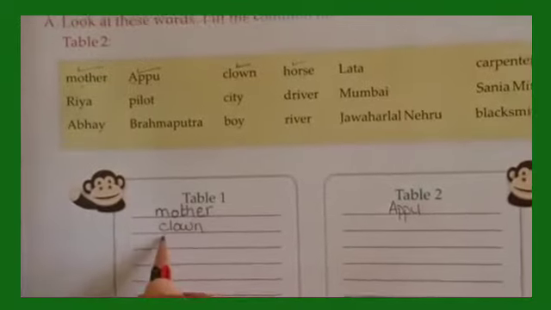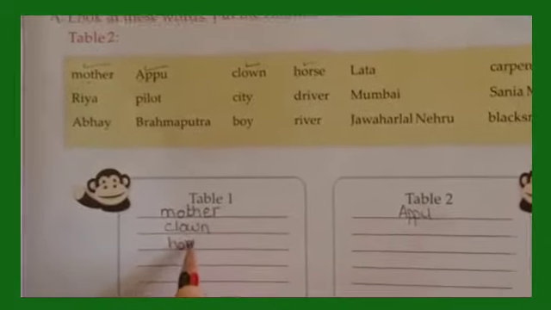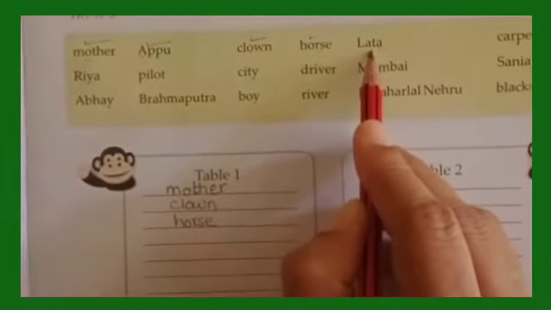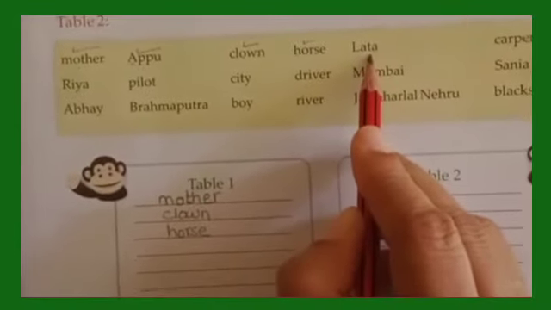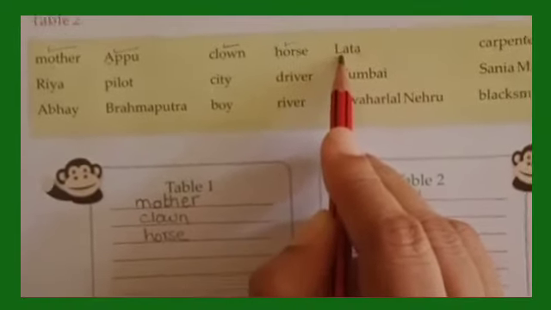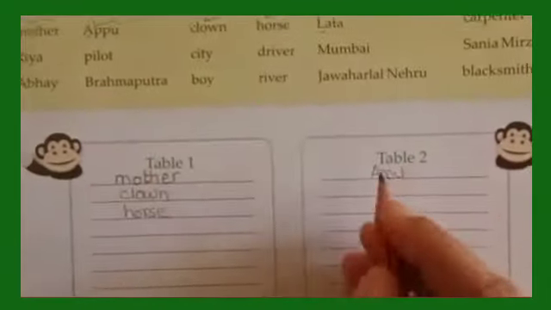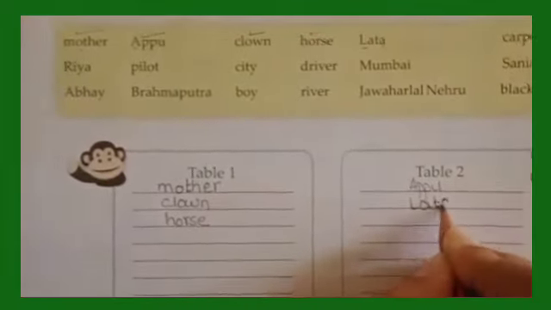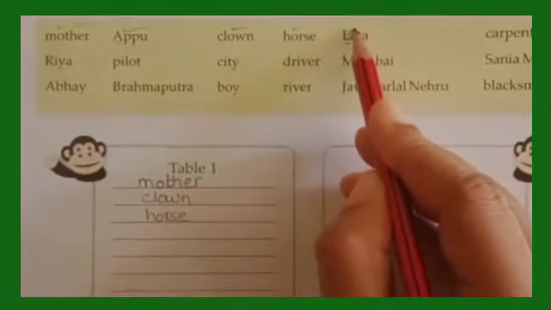Next is Lata. Lata is a name of a person, isn't it? So the word begins with a capital letter and we will write this name under table 2. Special name. Right, so we have finished this.